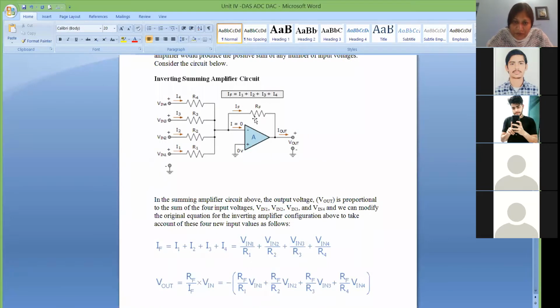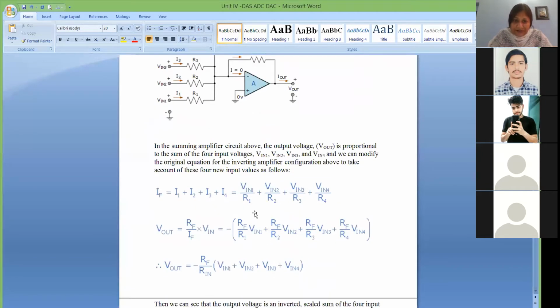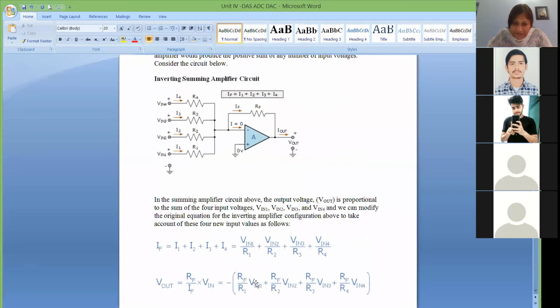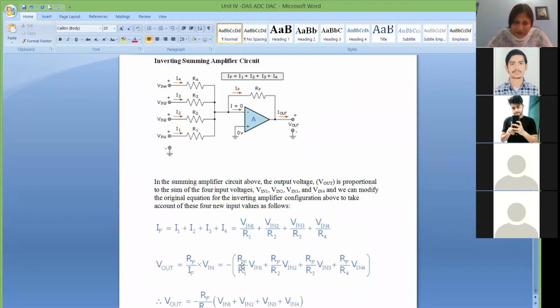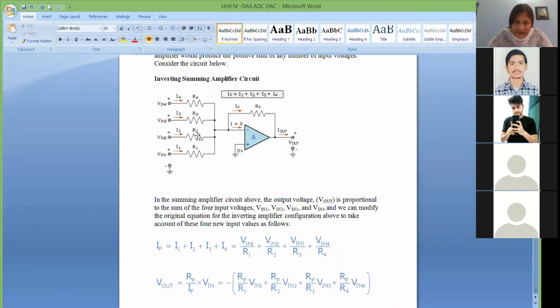And what will be your gain? Your gain will be like this. Your output, V output, is nothing but RF by, now what will be your resistances in this case, because you have 4 resistances. So with Vin1, what is the resistance associated? R1. So RF by R1. With Vin2, what is the resistance associated? R2.